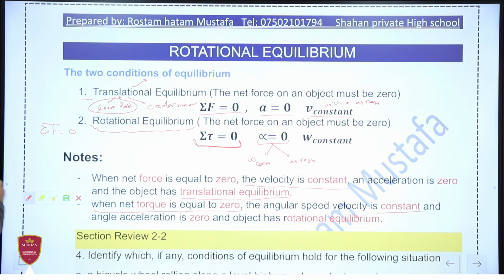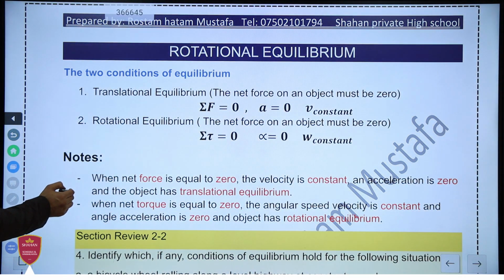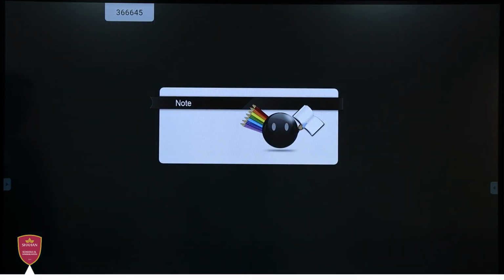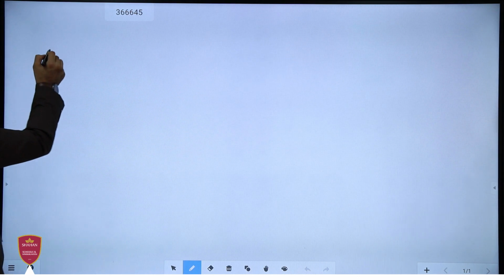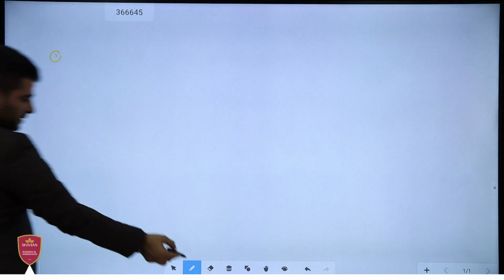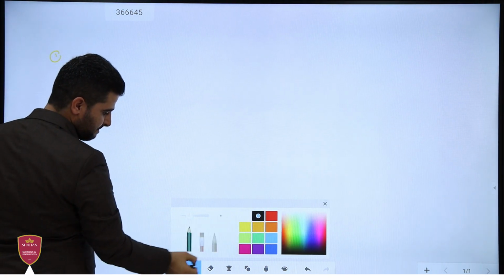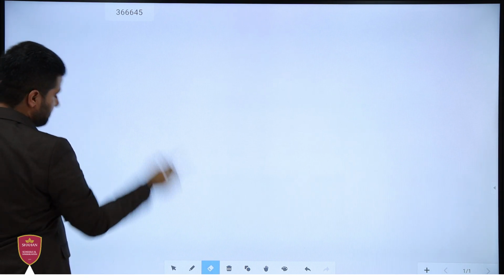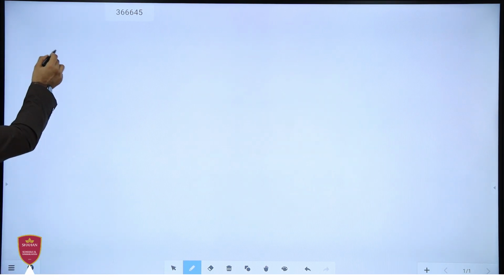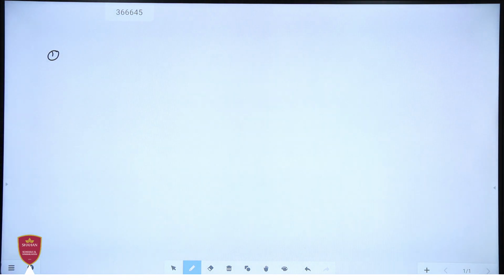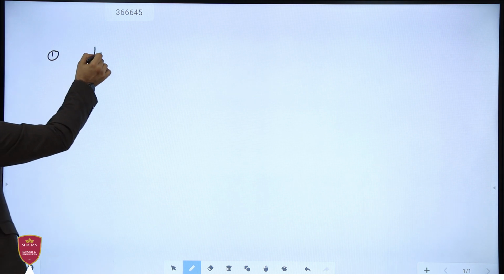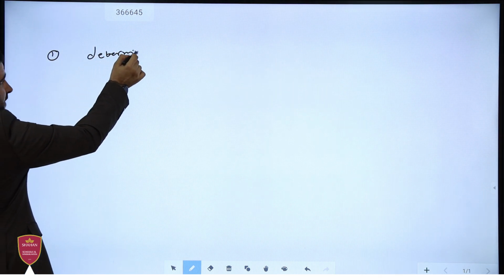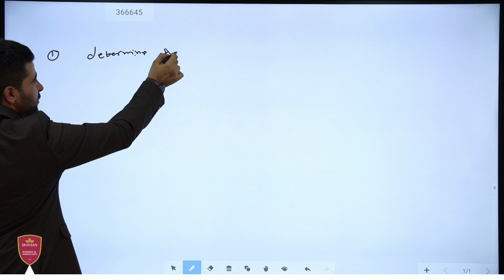Okay, now we have some notes for calculation, for the mathematical equations. The first one: at the first, for the mathematical equations, you must determine the axis of rotation.